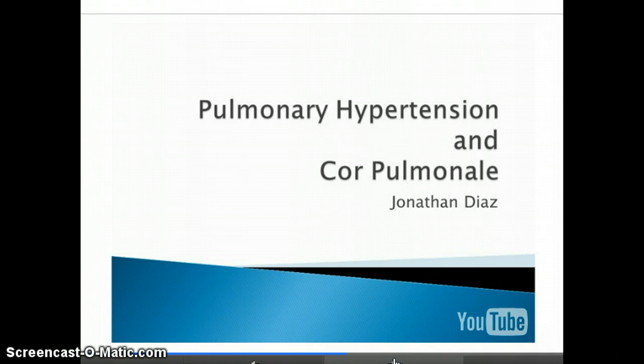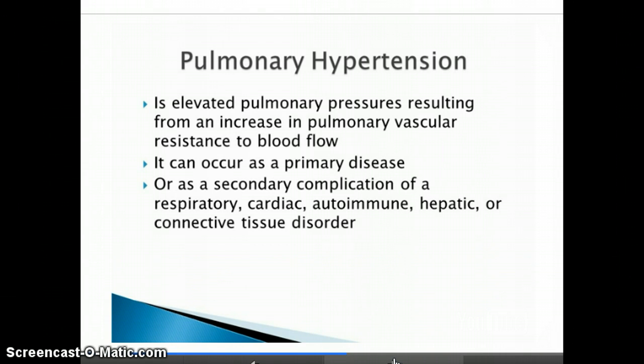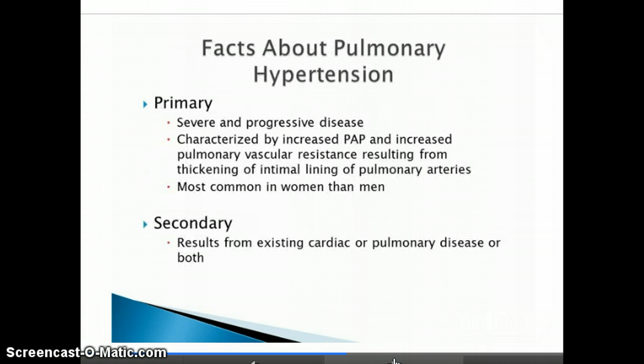Pulmonary hypertension and cor pulmonale. Pulmonary hypertension is an abnormally high blood pressure in the arteries of the lungs. It can occur as a primary disease or as a secondary complication from an existing disease. Primary pulmonary hypertension is a severe and progressive disease. It is characterized by an increase in pulmonary arterial pressure. It is more common in women than men and could be fatal in a few years if left untreated. Secondary pulmonary hypertension can develop as a result of cardiac or pulmonary diseases or both.